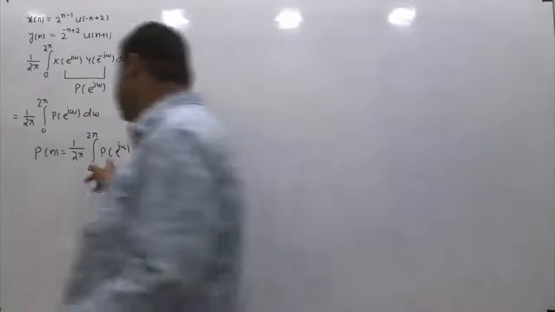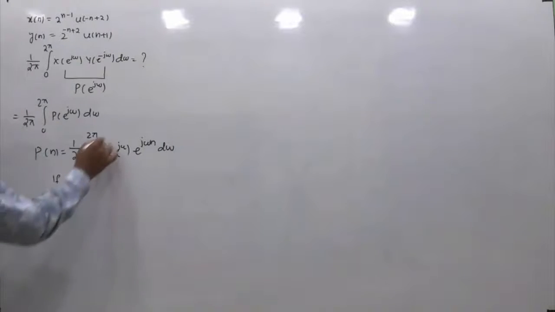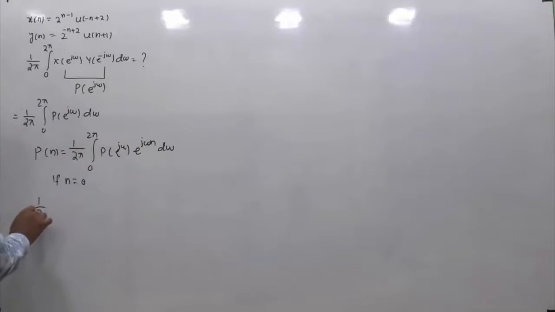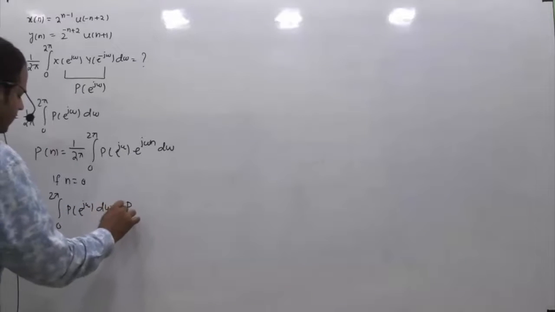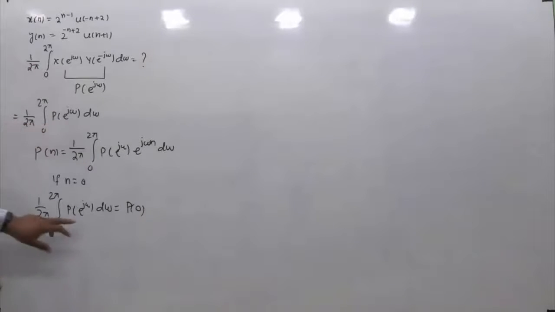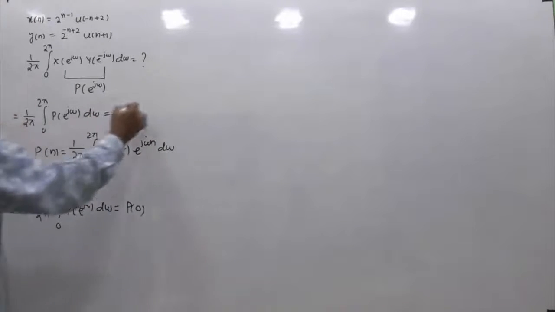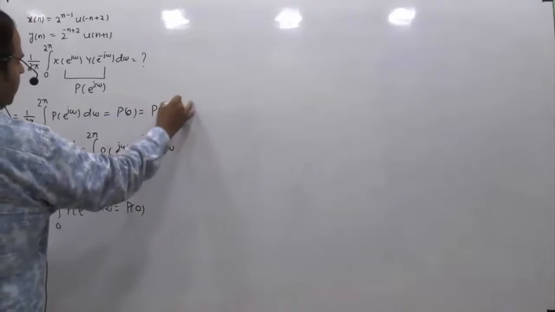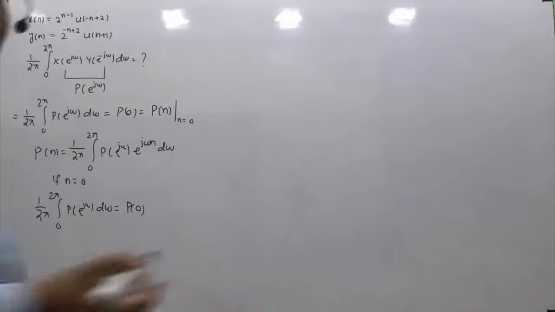That means if n equals 0 in this integration, then 1 by 2 pi integration from 0 to 2 pi of P of e raised to power j omega d omega is equal to p of 0. I am substituting n equal to 0 on both ends, so that is what we are expecting. You can see this and this are equivalent, and this is equivalent to p of 0. So basically what I have to find is p of n evaluated at n equal to 0.